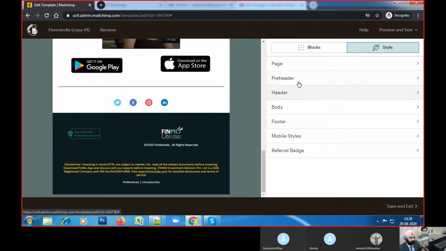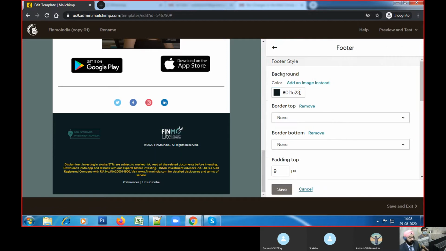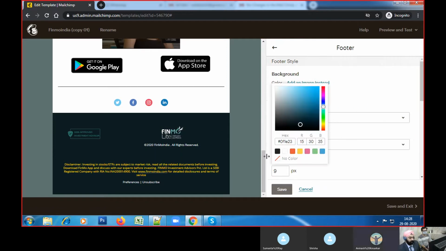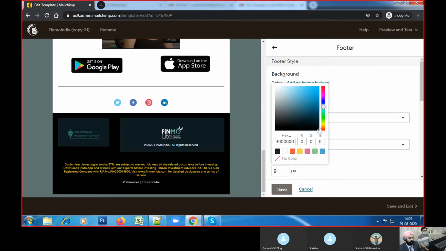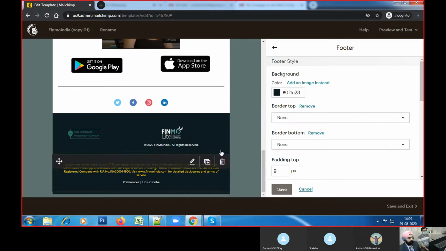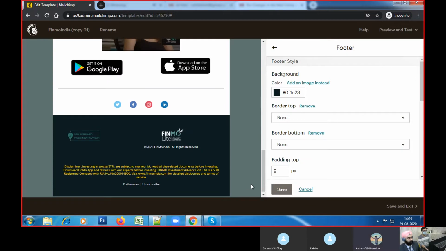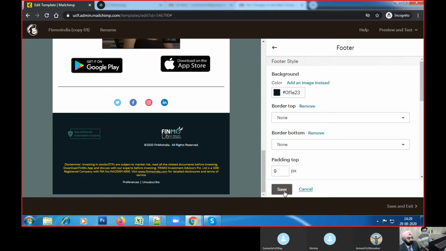But this is actually not pure black. We had to change this color. We had to take some liberty changing the color because the logo was not looking good when we used pure black. If we do pure black, then the logo stands out separately. The logo background is a very dark shade of green, the peacock green or dark green color. It is very similar to black, but it's quite a dark shade. So we just made the footer color like this.